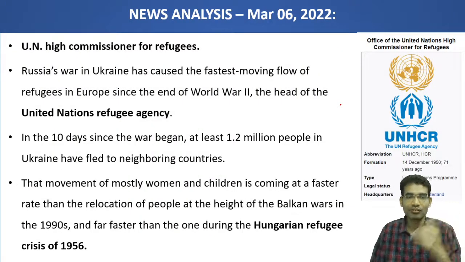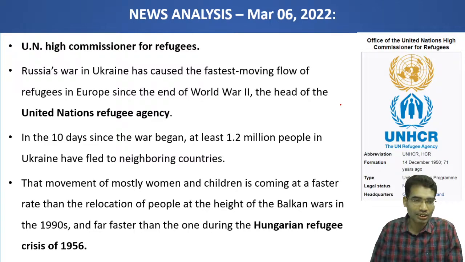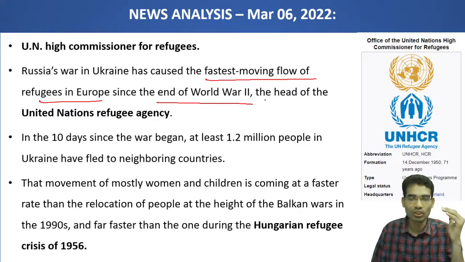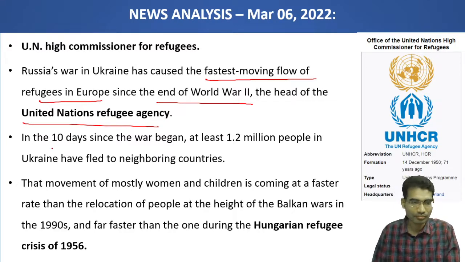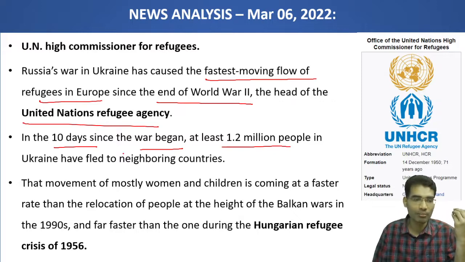Here the High Commissioner for Refugees is saying, Russia's war in Ukraine has caused the fastest moving flow of refugees in Europe since the end of World War II, said the head of the United Nations Refugee Agency. In 10 days since the war began, at least 12 lakh people in Ukraine have fled to neighboring countries.